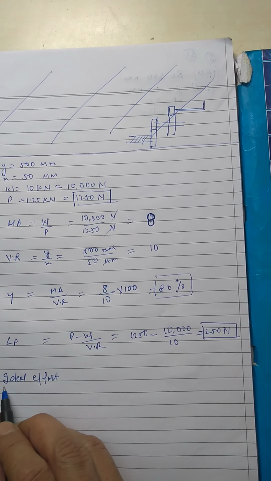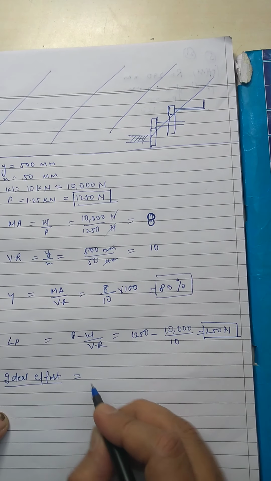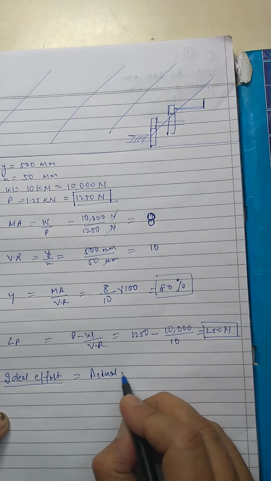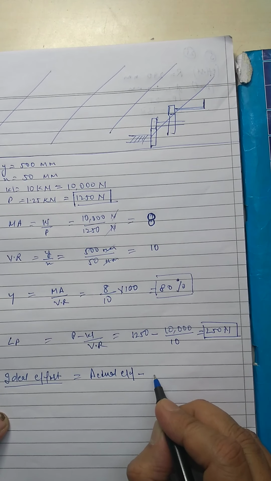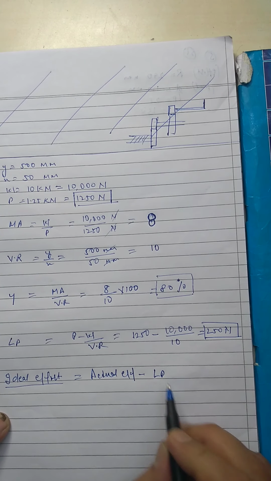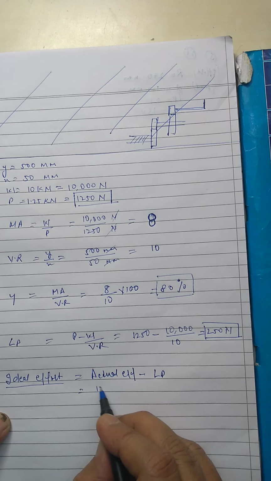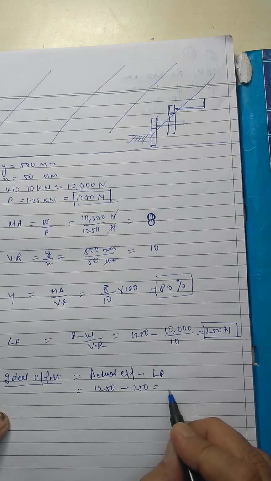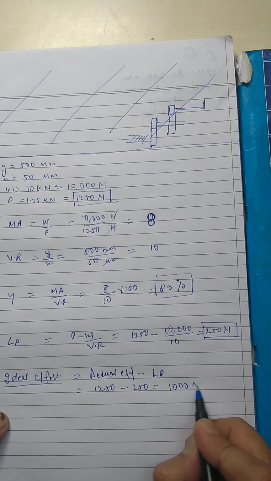Now ideal effort. Ideal effort is equal to, you can say, actual effort minus effort loss, LP. Actual effort minus effort loss, which is equal to 1250 minus 250, which is 1000 Newton.